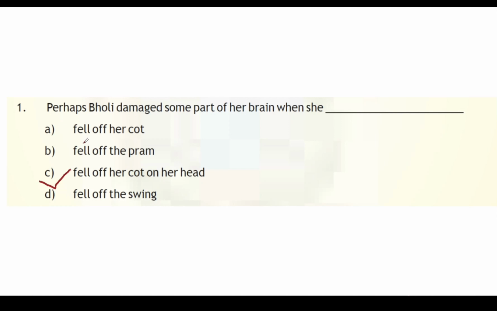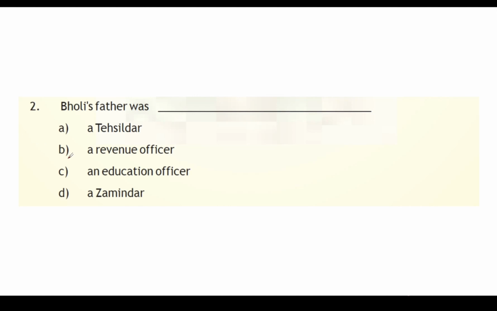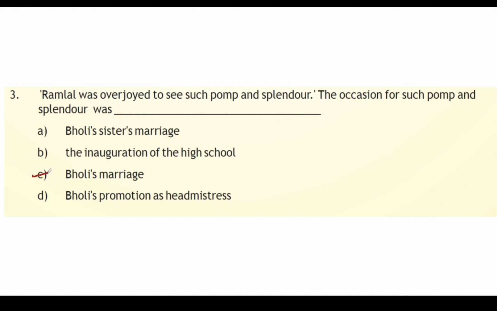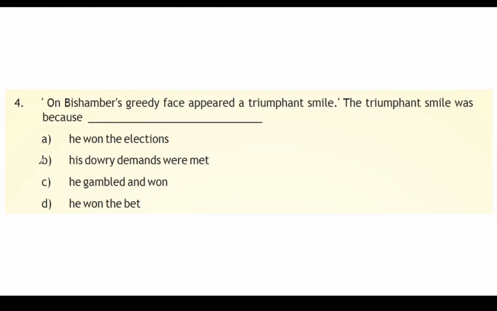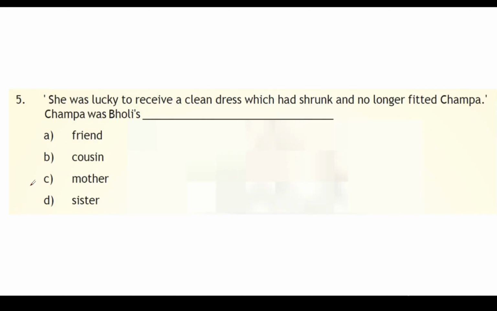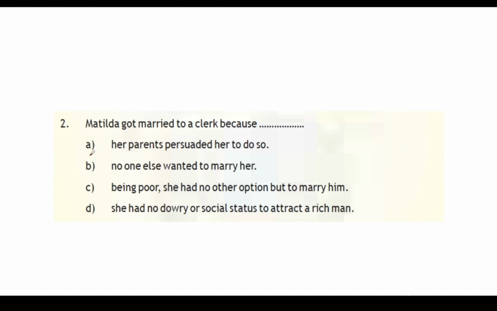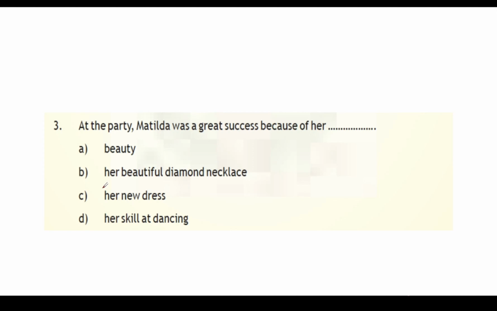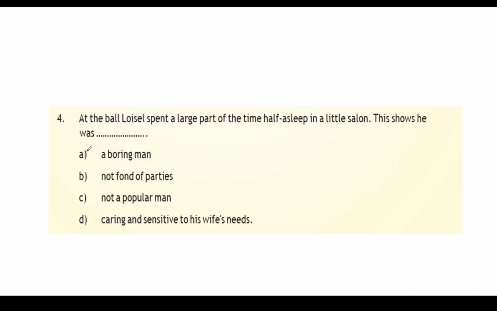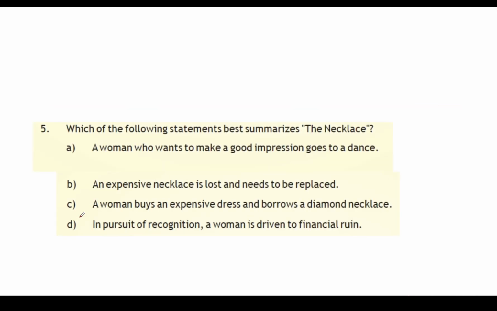Fell off a cot on her head. Revenue officer. Bholi's marriage. His dowry demands when they met. Sister. Necklace. No. Her high aspirations. Second one, she had no dowry or social standing. Third one, beauty. Fourth one. Fifth one.